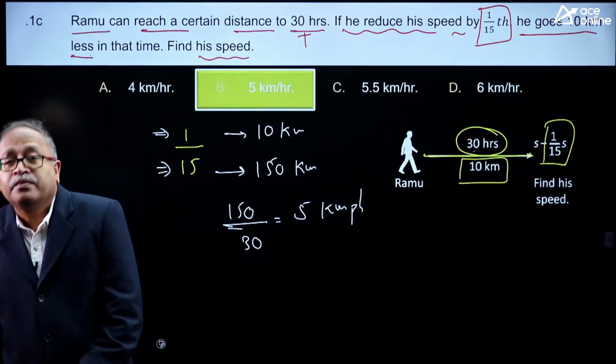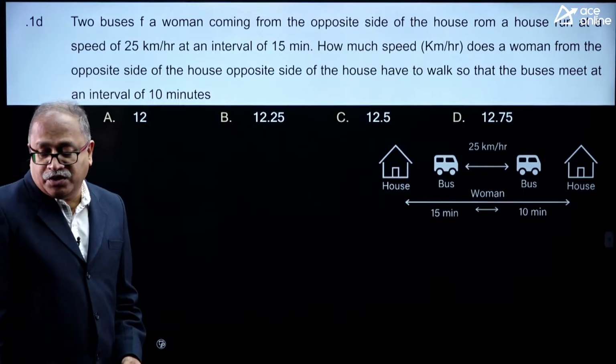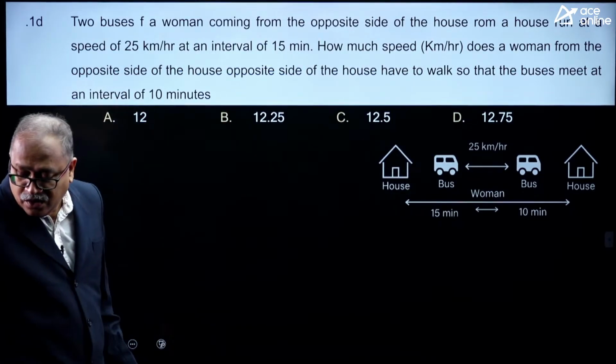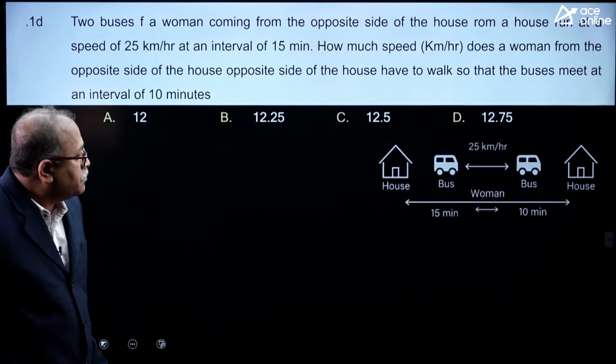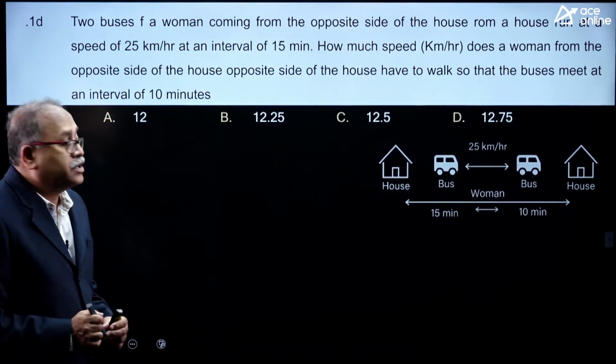Now, I am moving on to the next question, and the next question on your board is this. What is this question all about? Let me read the question, then I will give 30 seconds for you to answer it.